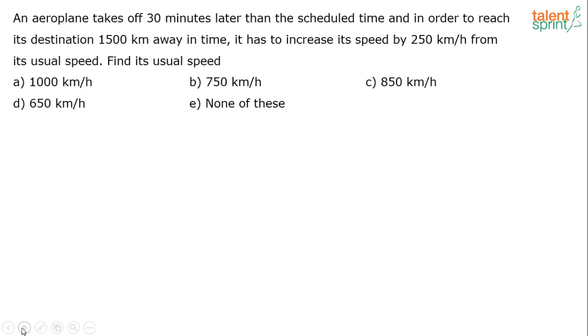So look at this question. An aeroplane takes off 30 minutes later than the scheduled time, and in order to reach its destination 1500 kilometers away in time, it has to increase its speed by 250 kilometers per hour from its usual speed. Find the usual speed.